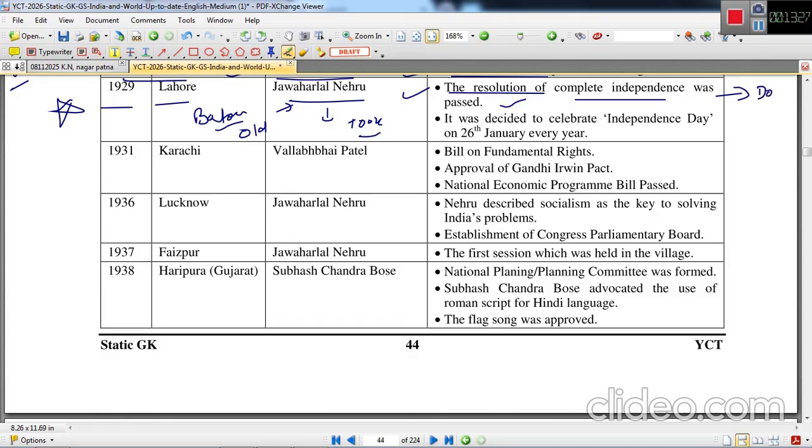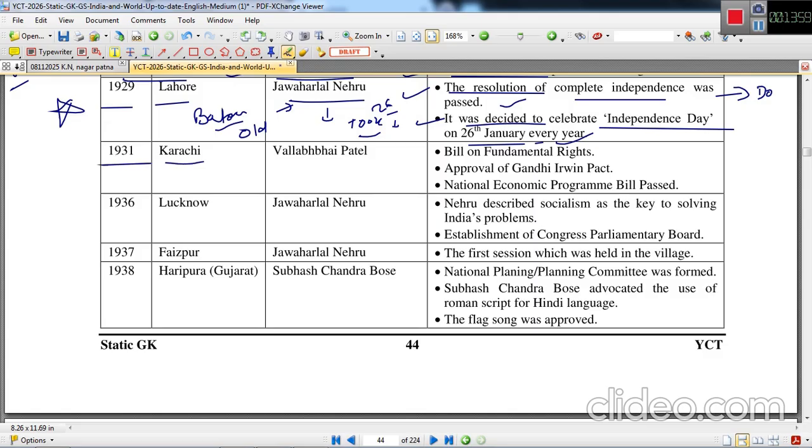status. This was passed. So it was decided to celebrate Independence Day on 26th January every year, because 26th January was the date where on this date many times the tricolor has been flagged off as a symbol of independence. That is why, due to its historical importance, this date was chosen as the Independence Day.